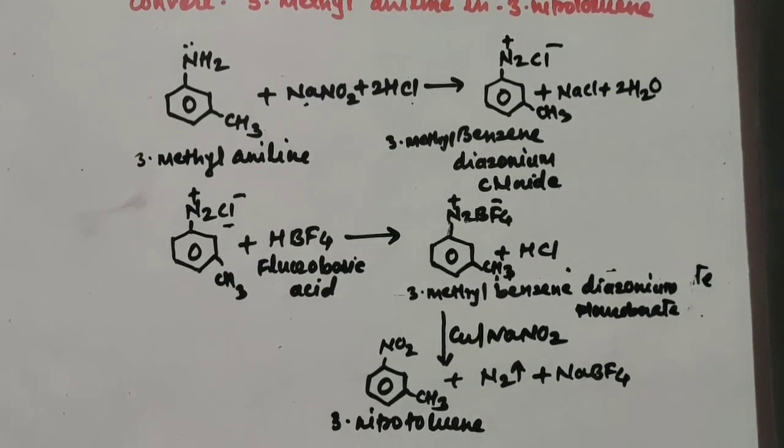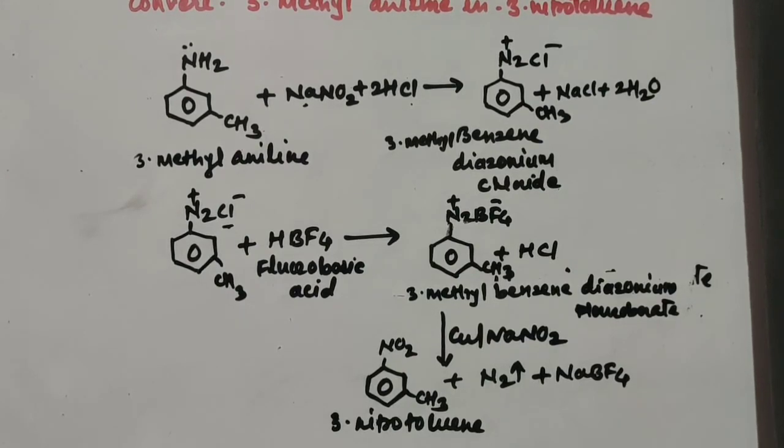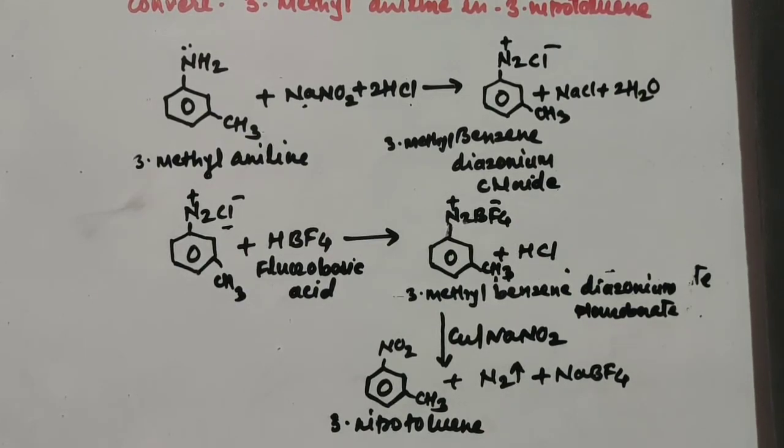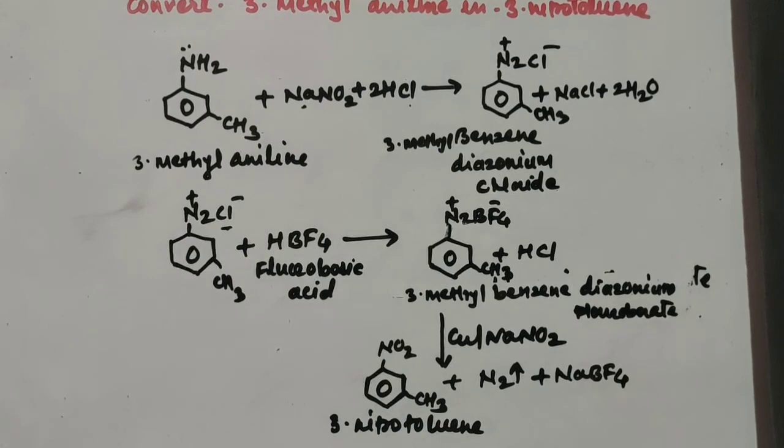That's why I took the conversion again. 3-methyl aniline, first it is treated with sodium nitrite and HCl, so that there is a formation of diazonium salt. Diazonium salt undergoes reaction with fluoroboric acid, so there is a formation of benzene diazonium fluoroborate, and this on treatment with copper and NaNO2 you will get the corresponding nitro compound, and that is your 3-nitrotoluene, with evolution of nitrogen gas.